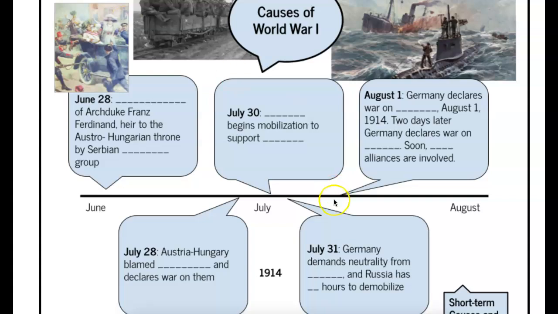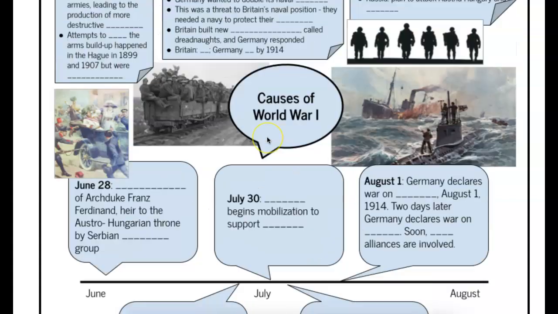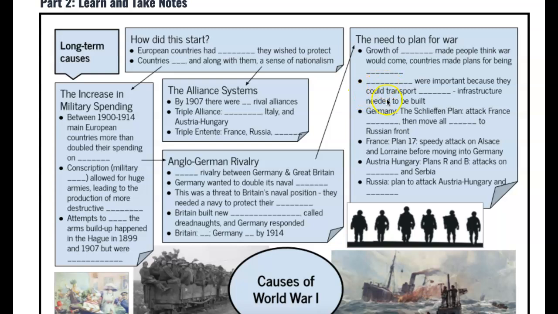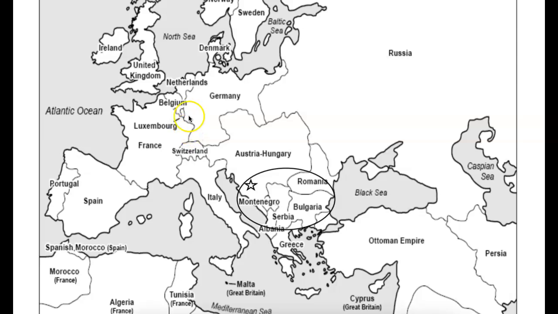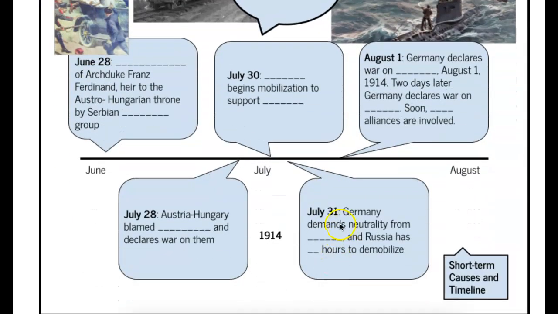So now things get a little messy, because if you remember up here in the Schlieffen Plan from Germany, their plan was to attack France quickly and then move everyone to Russia. But Russia was already moving. So now Germany needs to figure out what to do. So the next day, July 31st, 1914, Germany demands neutrality, or basically non-action, from France, and Germany tells Russia that they have 12 hours to demobilize, or to stop their movement of troops.